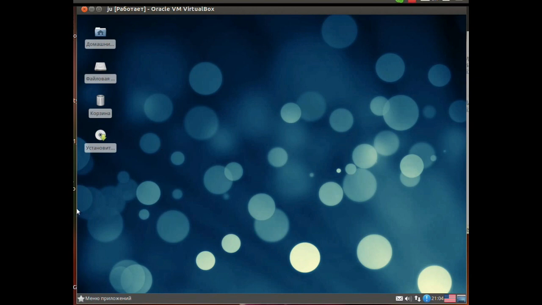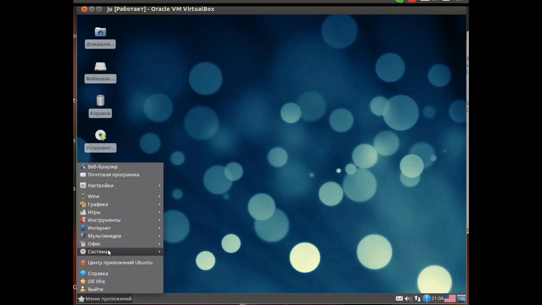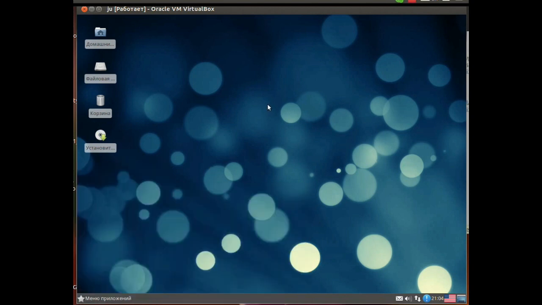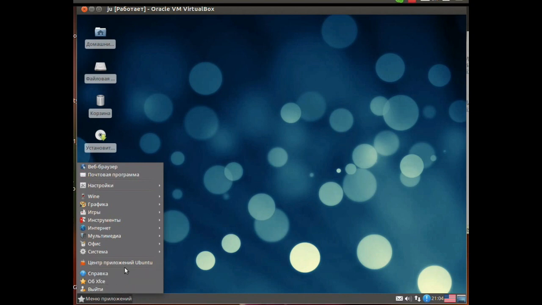You can open a terminal, after all. You will probably have to open a terminal to add some program and install an additional repository. Or you download a deb package, that is, like in Macintosh there are dmg packages, here are deb packages. Each distribution has a different format, RPM, deb, or something else. You download the deb package, click on it. Everything is simple to install, there is nothing complicated.